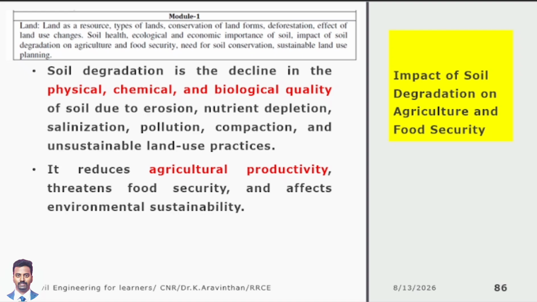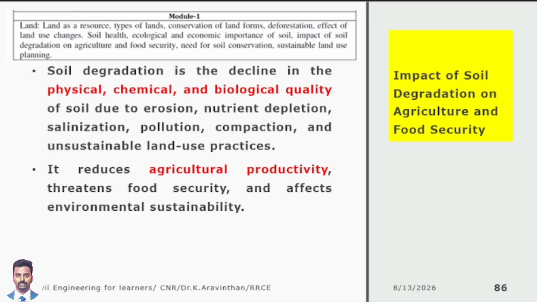So this is called a healthy soil. So now you have an idea of what a healthy soil is. What is degraded soil? If these three things are not there, it is called degraded soil. Today's class we will be looking into the impact of degradation. Imagine the soil is degraded. What effect will happen? This is what today's class in agriculture and food security is about.